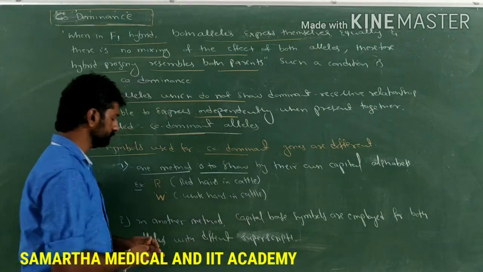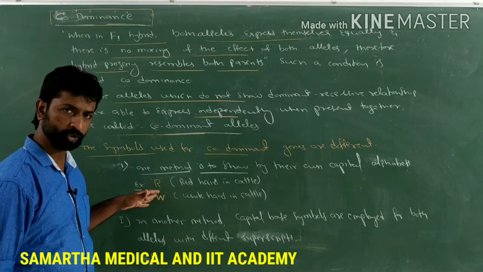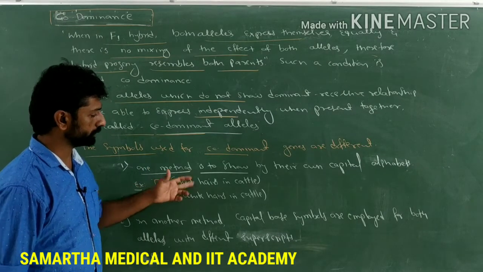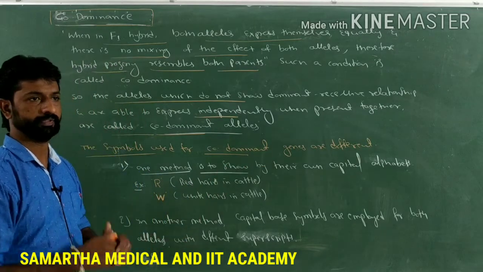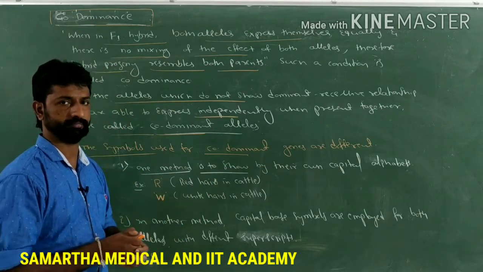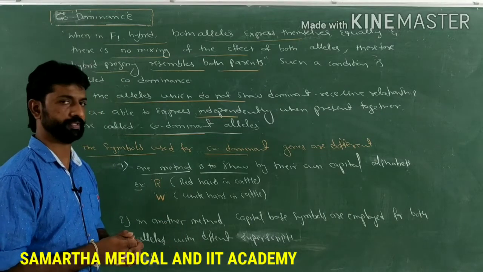So here, when both are present together in heterozygous condition, both red hair as well as white hairs will be produced in that cattle without showing any intermediate or mixing of each other's expressions of the phenotype.